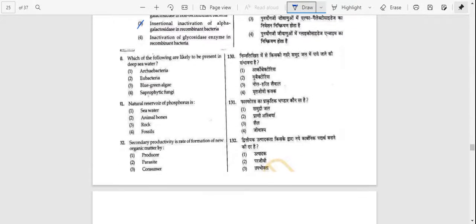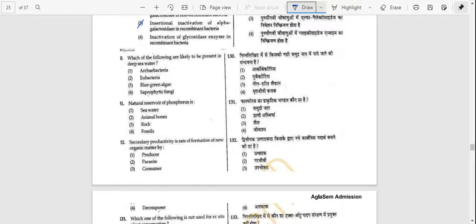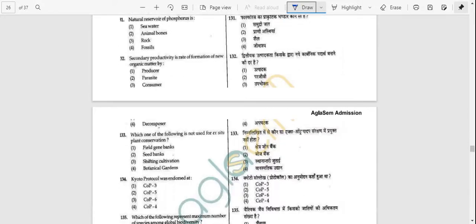Question number 130. Which of the following are likely to be present in deep sea water? Archaebacteria, eubacteria, blue-green algae, saprophytic fungi. Answer is option number A, that is archaebacteria, which live in extreme environments. Natural reservoir of phosphorus is sea water, animal bones, rock, fossils. Answer is option number C, that is rock.